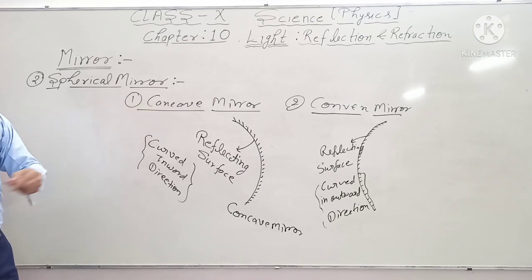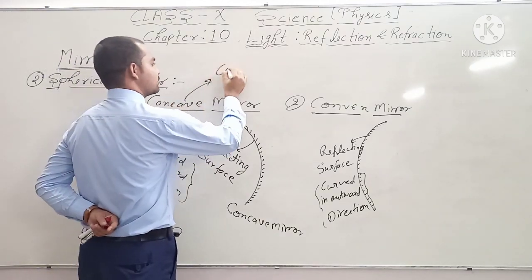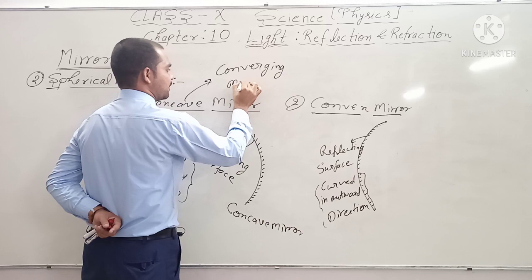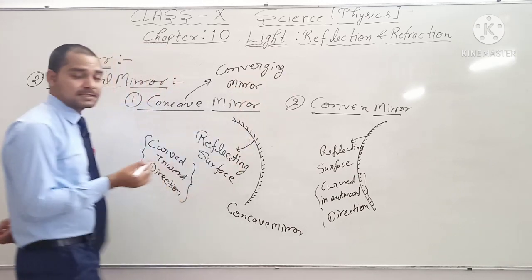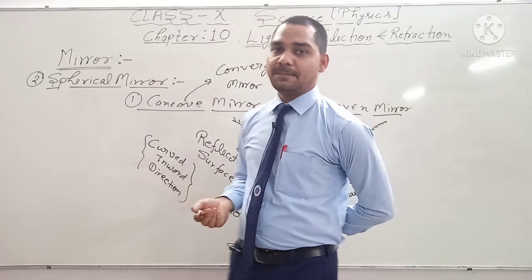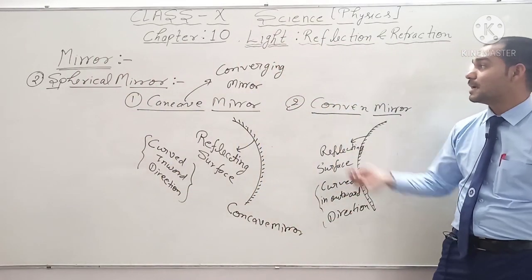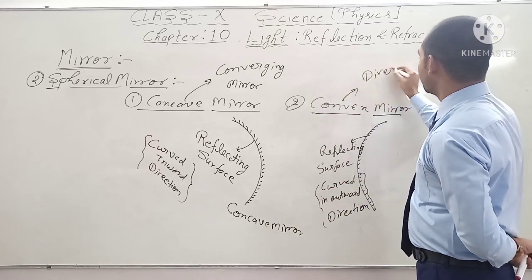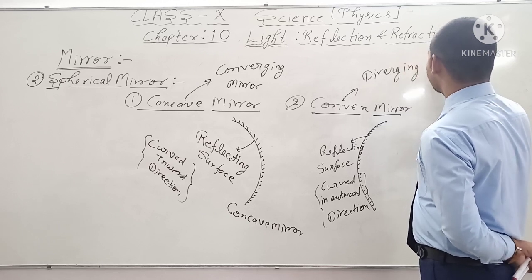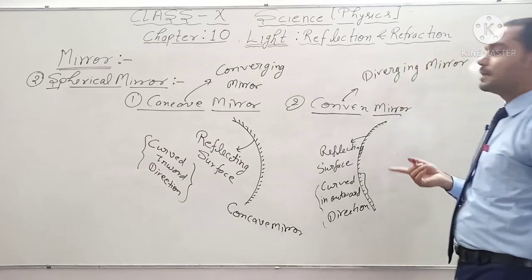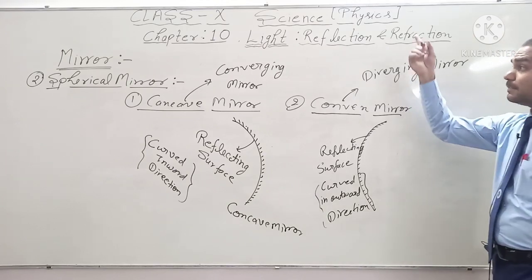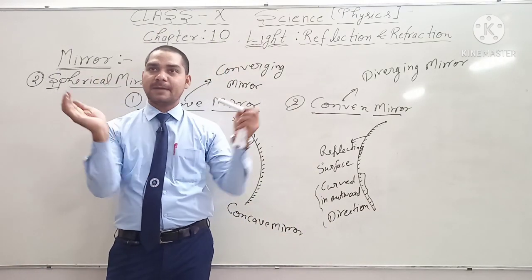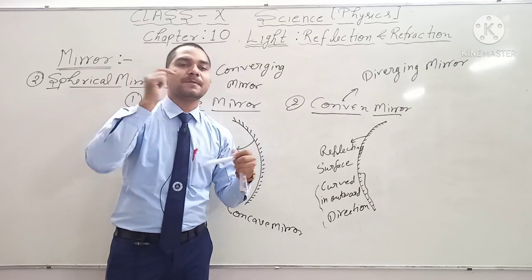Okay, and there is another name for the concave mirror and the convex mirror. Concave mirror is known as the converging mirror. This is the important point. आपसे क्वेश्चन पूछा जा सकता है, व्हाट इज द अनदर नेम ऑफ concave mirror or which mirror is known as the converging mirror? And the convex mirror is known as the diverging mirror. Okay, what is the meaning of converging and diverging? Guys, converging means किसी एक पॉइंट पे कन्वर्ज करना, किसी एक पॉइंट पे फोकस करना.